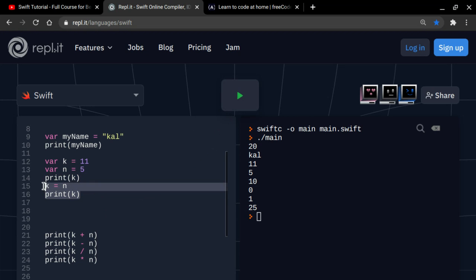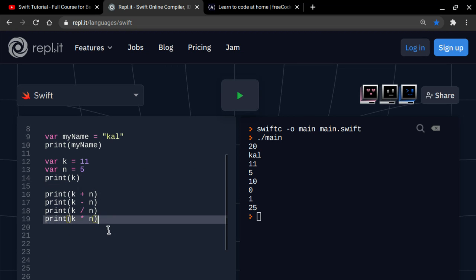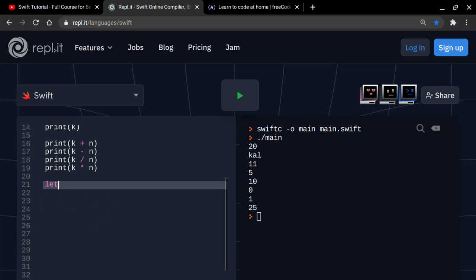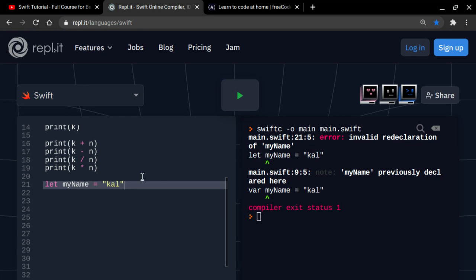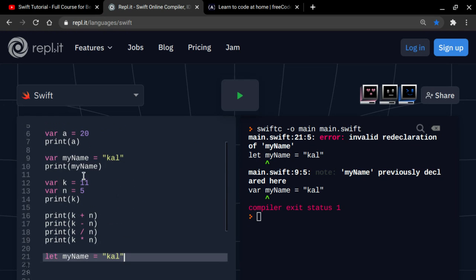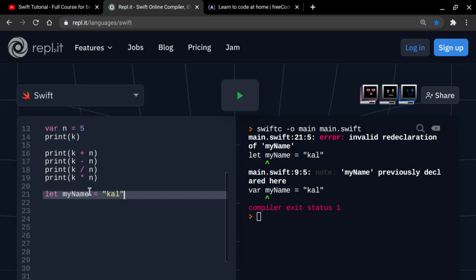But I'm just going to erase that real quick. Okay. So what is let? Let's use let my name equals call. That is a very good example, because if you're saying your name will never change, right? Let means something that can't change. It's just permanent. If you say let my name equals call, it's call. It can't change. But since I already used var my name, it's going to be a little confusing right here.